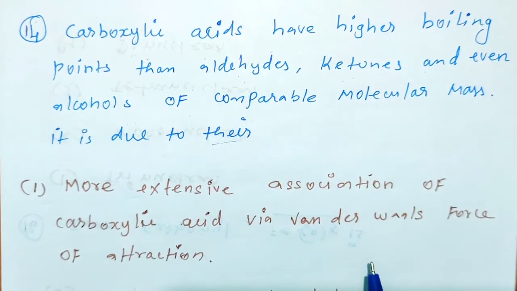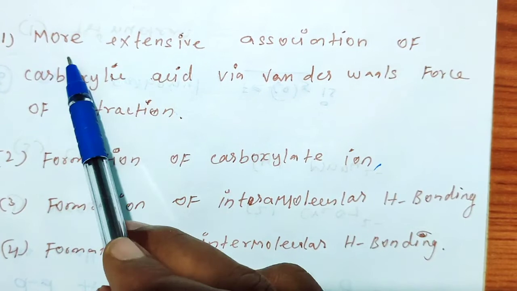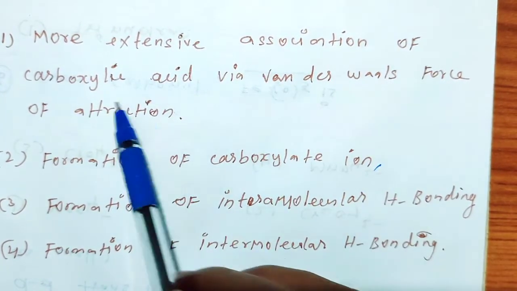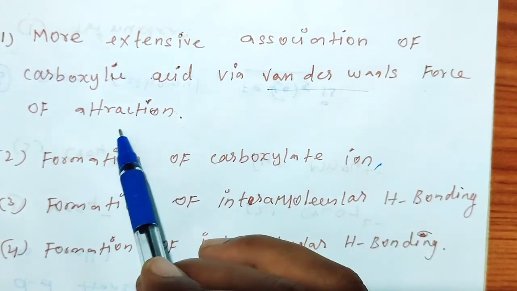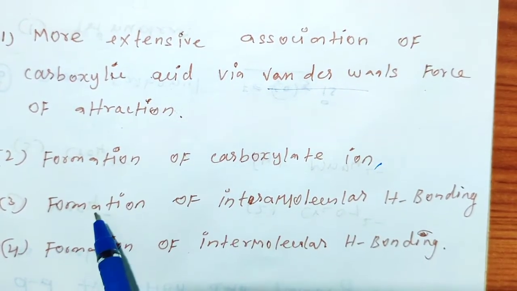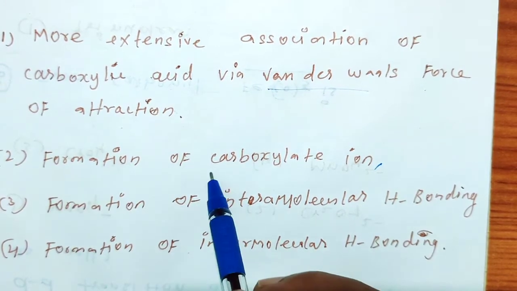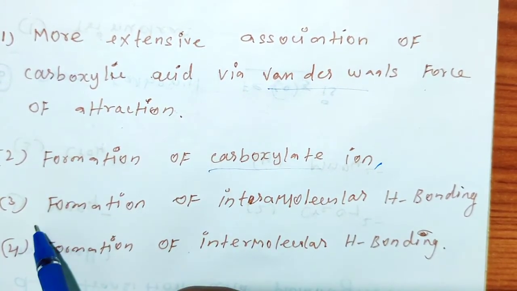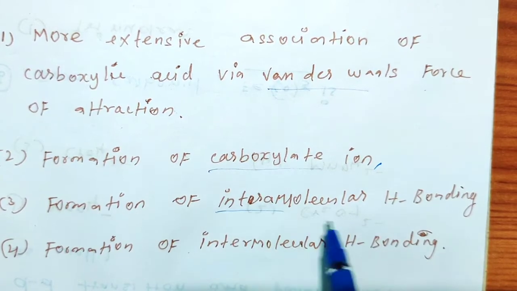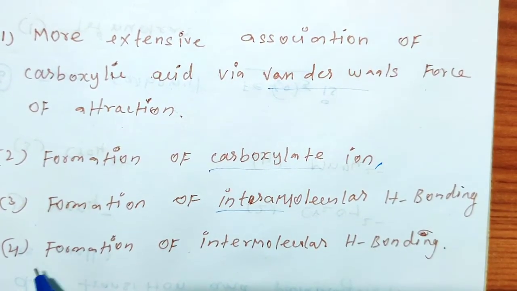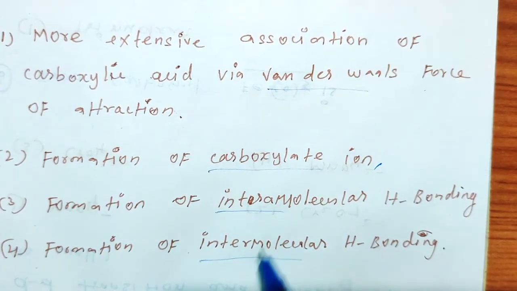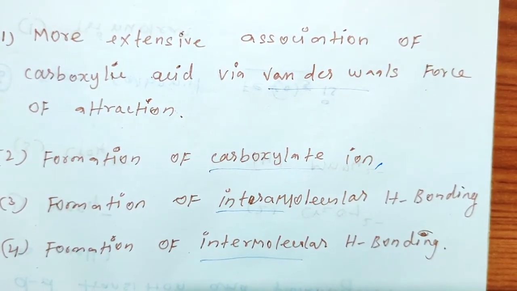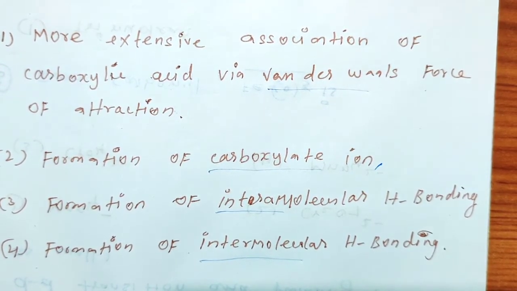Four options are given. First, more extensive association of carboxylic acid via van der Waals force of attraction. Next, formation of carboxylate ion. Third, formation of intramolecular hydrogen bonding. Fourth, formation of intermolecular hydrogen bonding. Why does carboxylic acid have a higher boiling point compared to aldehydes, ketones and alcohols?